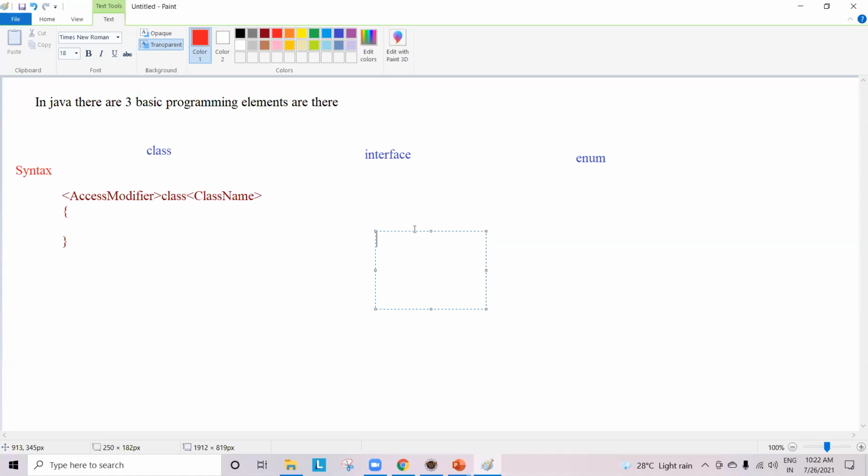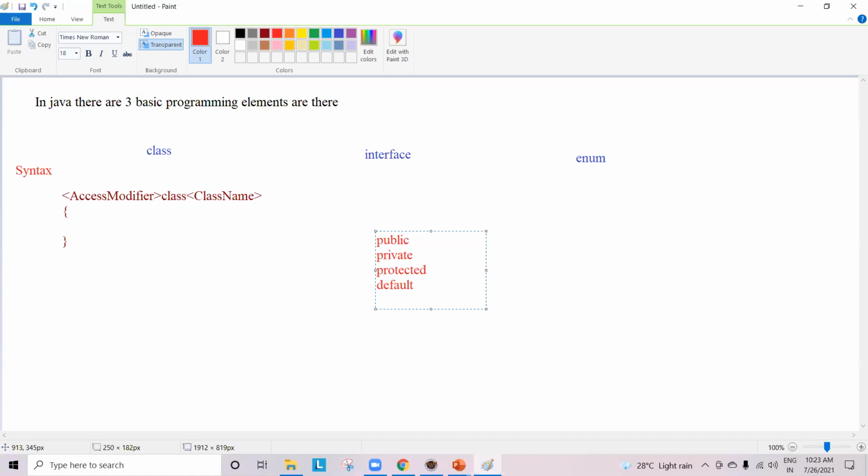Those are public, I repeat, public, private, protected, and default. 4 guys, 4. What are those? Public, private, protected, and default. 4 types of access modifiers are there.